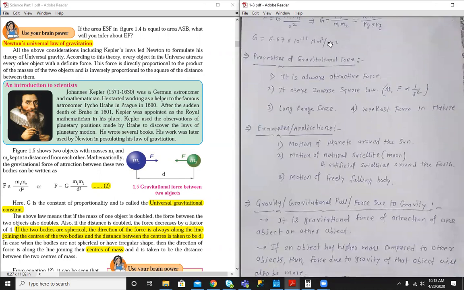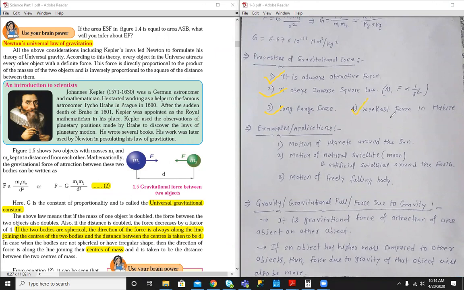Let's see the properties of gravitational force. I already said it is a force of attraction, so it is always attractive. It always follows the inverse square law, from the statement. It is a long range force, so this force of attraction acts between two bodies separated by a large distance also, and it is the weakest force in nature.